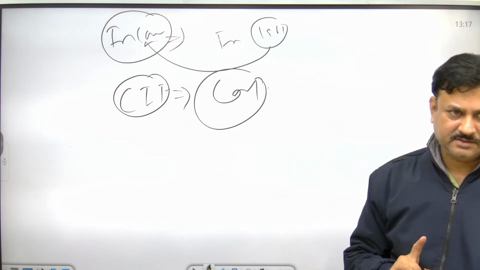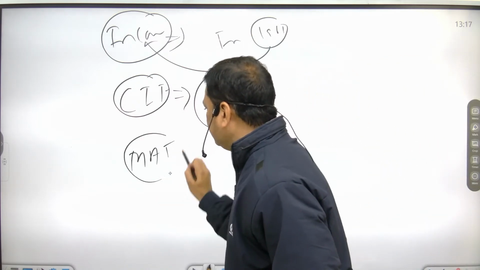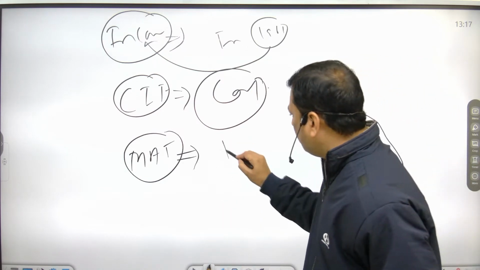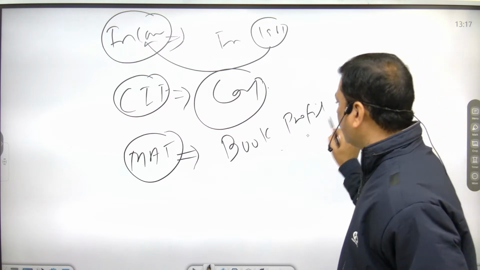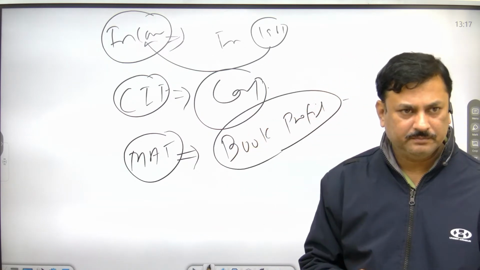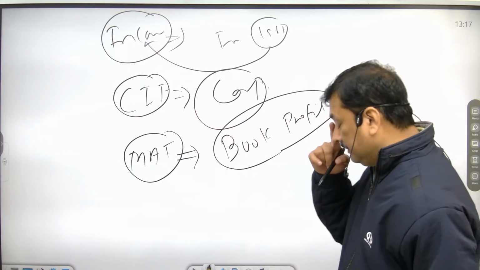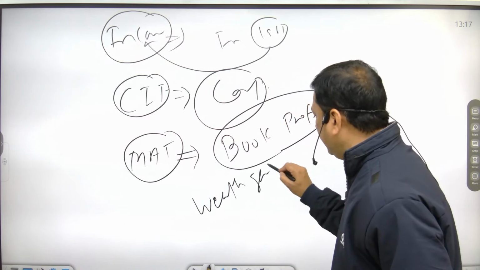Then MAT, minimum alternate tax, it is the tax imposed on the book profit of a company or firm. Okay? And after that, there is wealth gain tax.